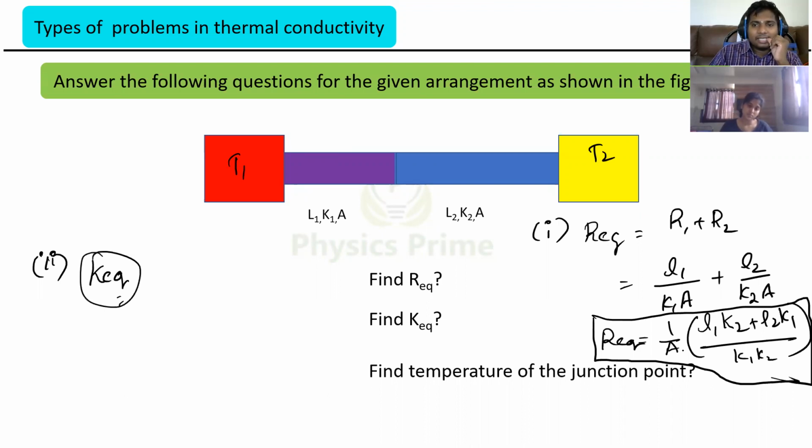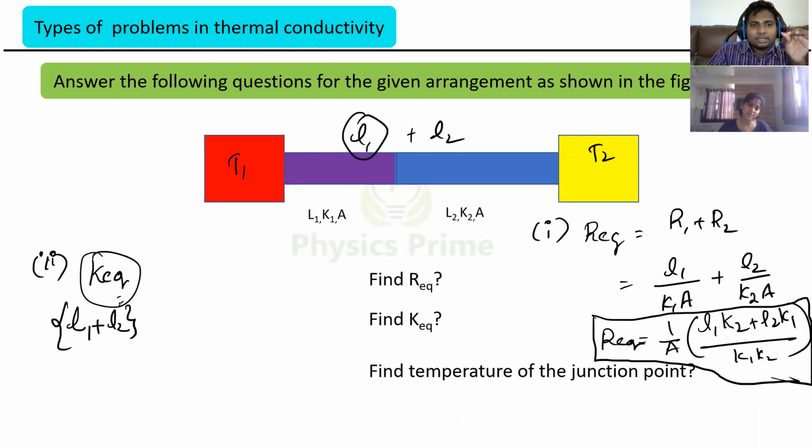What is R equivalent here? Total length of the rods is what? L1 plus L2, right? If I replace both with one rod, how much length is it having? L1 plus L2.